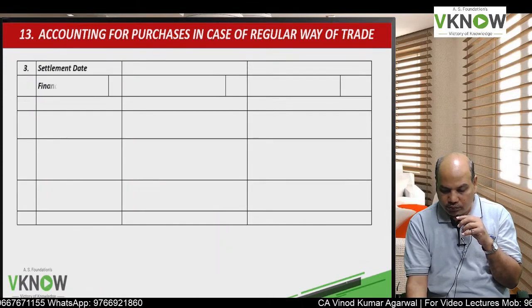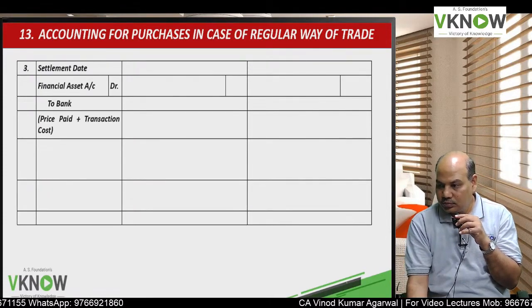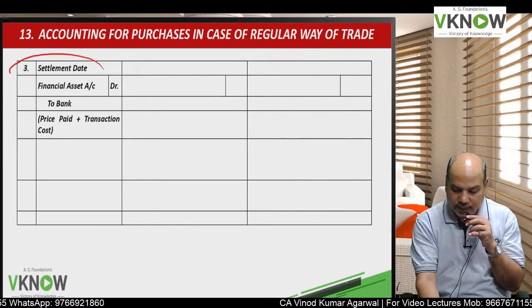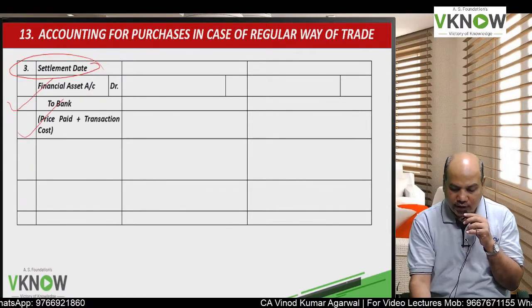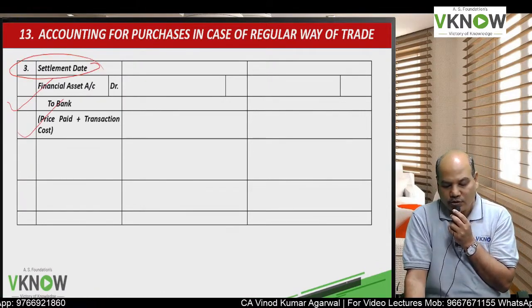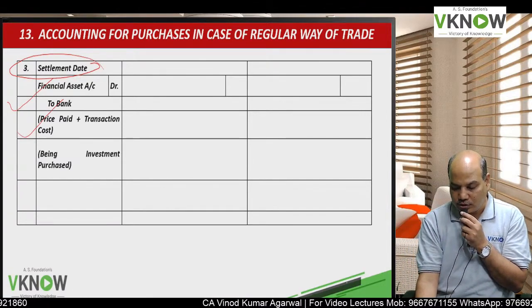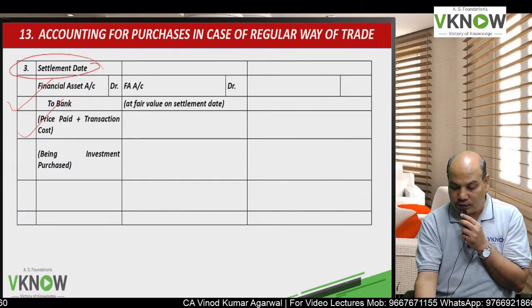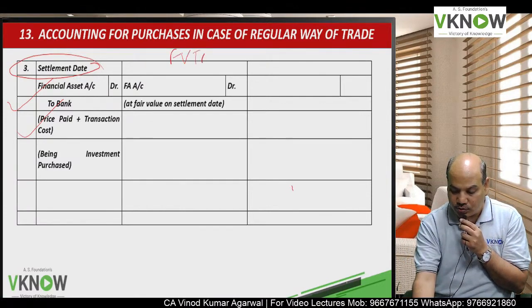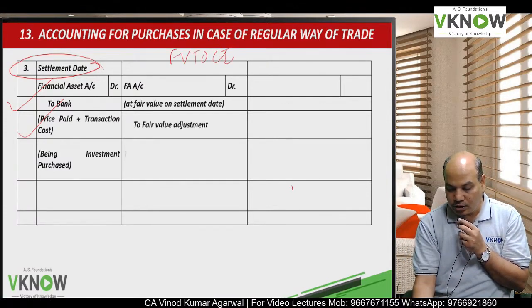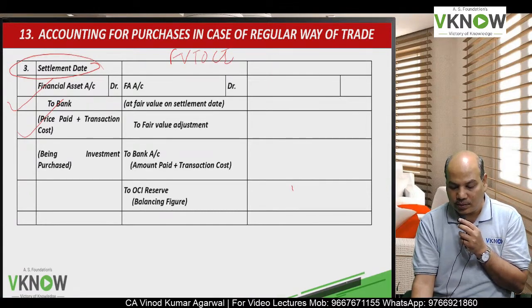Next is settlement date. On settlement date, in the amortized cost category, the entry will be financial asset account debit to bank, amount paid plus transaction cost. But if it is an FVTOCI instrument, then financial asset account debit.